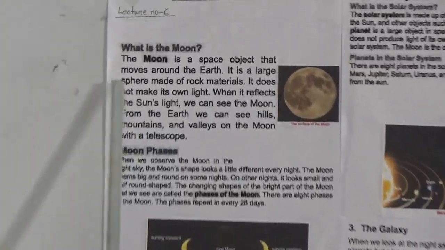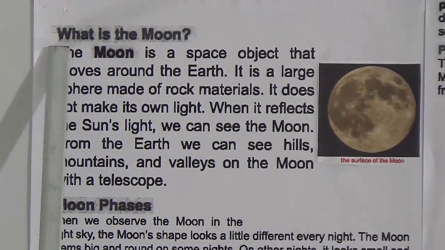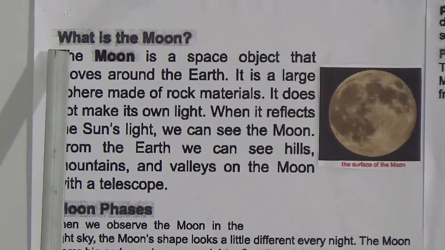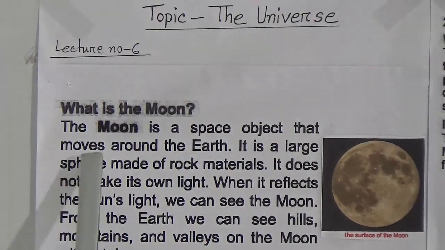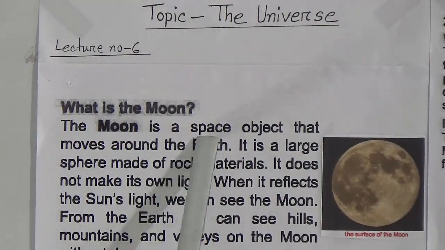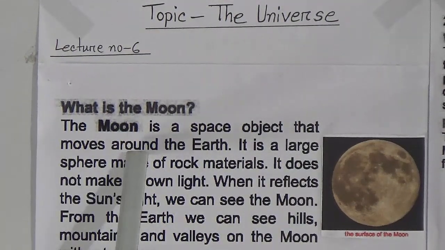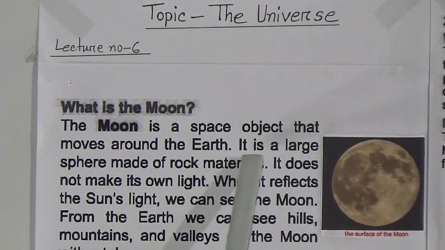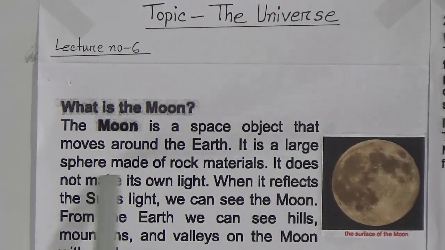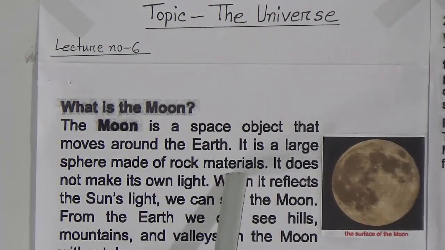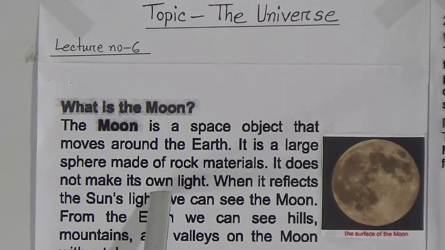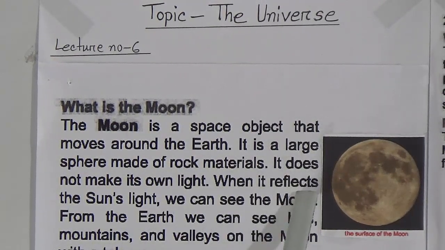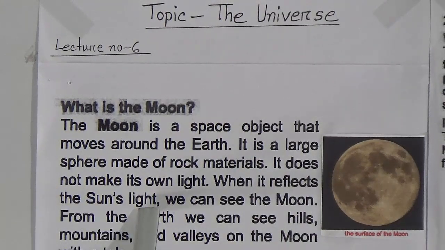The universe. At first, this is a question. What is the moon? The moon is a space object that moves around the earth. It is a large sphere made of rock materials. It does not make its own light. When it reflects the sun's light, we can see the moon.